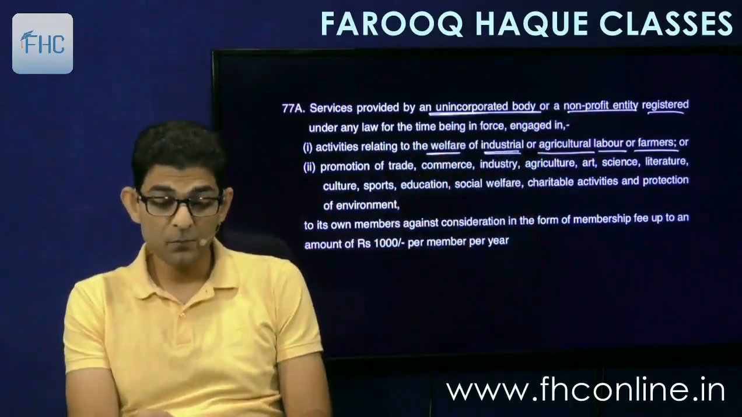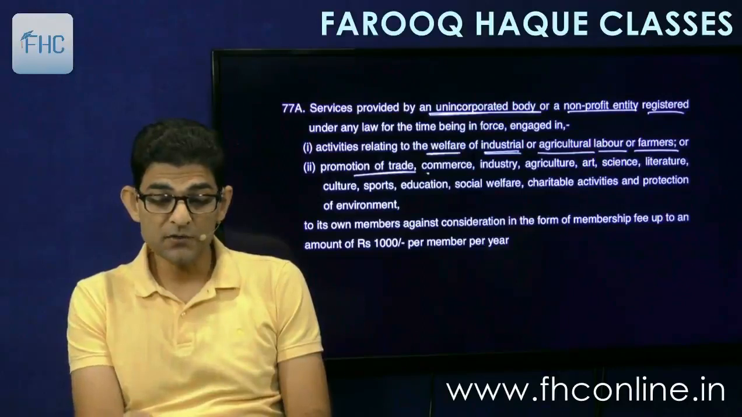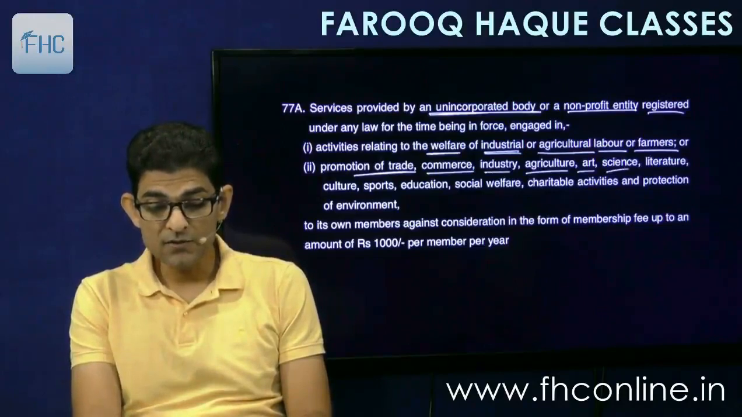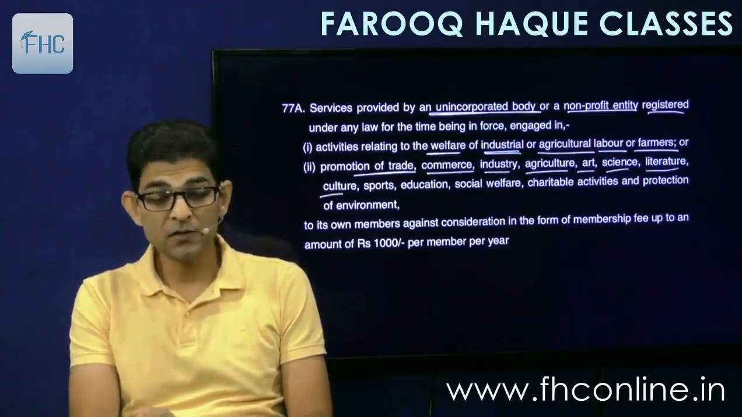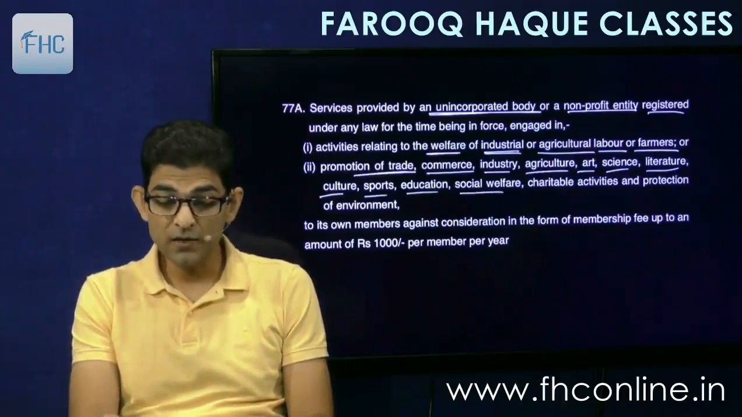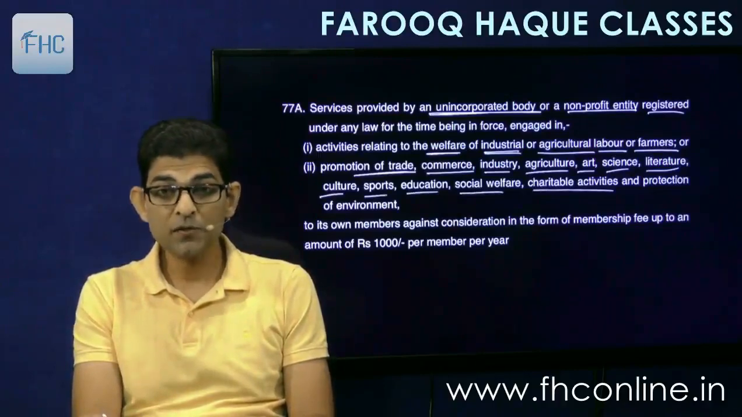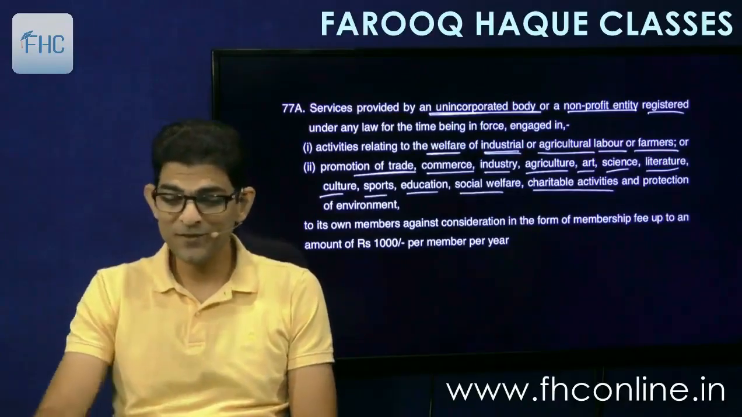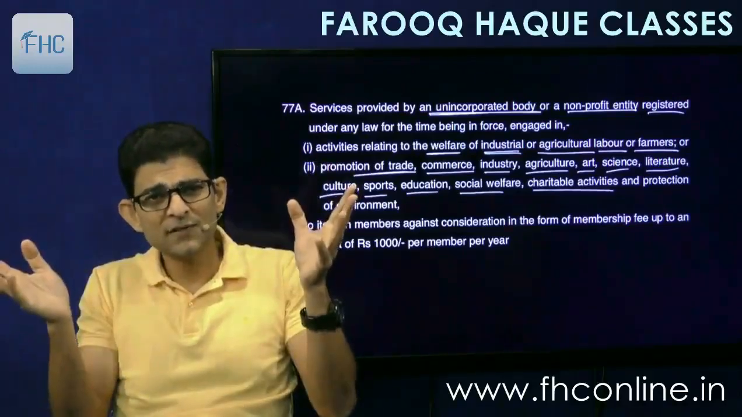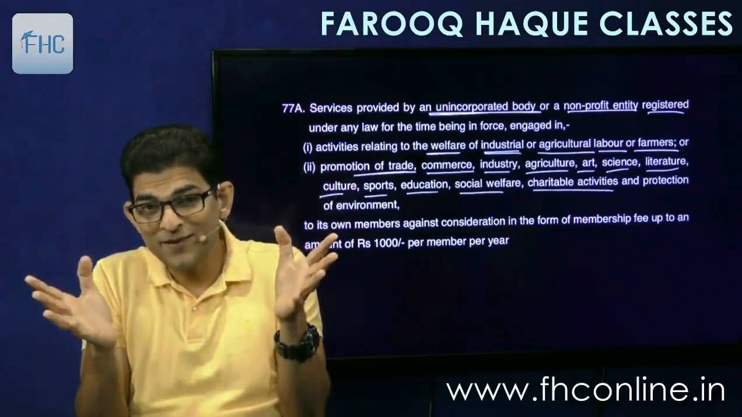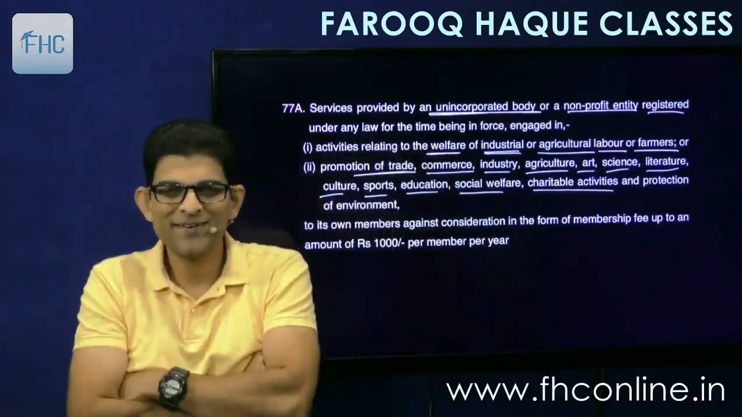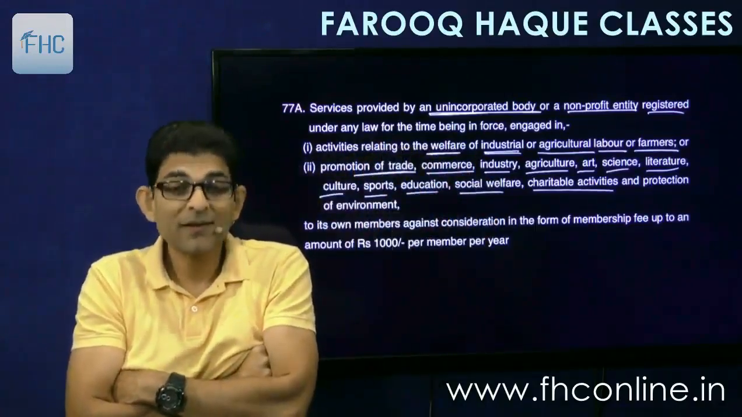Number 2, promotion of trade, commerce, industry, agriculture, art, science, literature, culture, sports, education, social welfare, charitable activities, and protection of environment. My God, long list, huge list. Actually, it is good for you. The bigger the list, the lesser the scope of committing error in the exam. Because if it is not covered here, it will be covered here. So if you write exemption, you are right. Anyways, jokes apart, let's take some examples.